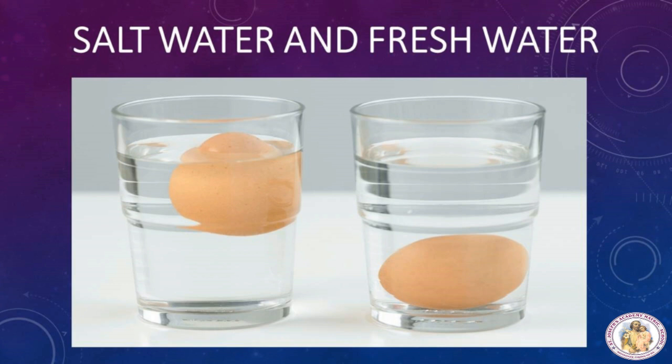Let's see this activity. In the first glass there is salt water, so the egg is floating. In the second glass there is fresh water and the egg is sinking. Why? Because salt water is denser than fresh water because of its salt content. The egg will sink in fresh water because it has greater density than the water. The egg will float in the salt water because when salt is added to water, its density becomes greater than that of the egg. That makes the egg float.